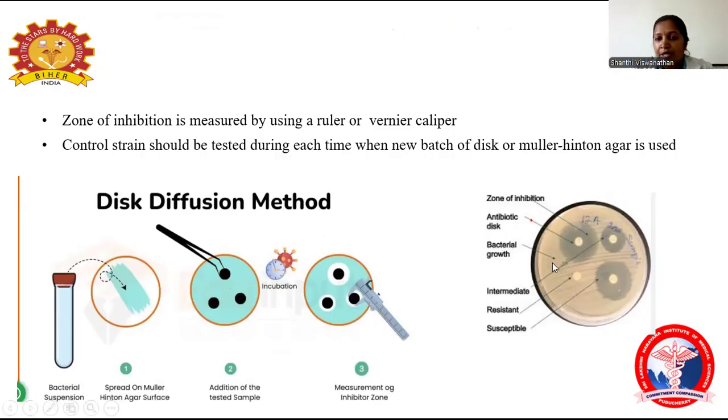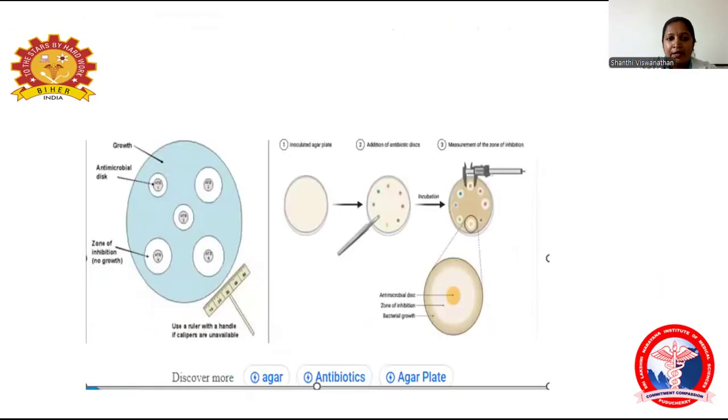So this is a picture showing the antibiotics. Growth around the disc, with no zone of inhibition, indicates bacterial growth, so this is considered resistant. There is no zone of inhibition with this particular antibiotic disc. And this drug is showing a zone of inhibition against the bacteria, so the organism is susceptible. Where it shows a minimal or moderate zone of inhibition, it is taken as intermediate. By this, they will decide which antibiotic to give. So this is one more picture showing how they are doing the Kirby-Bauer disc diffusion method.